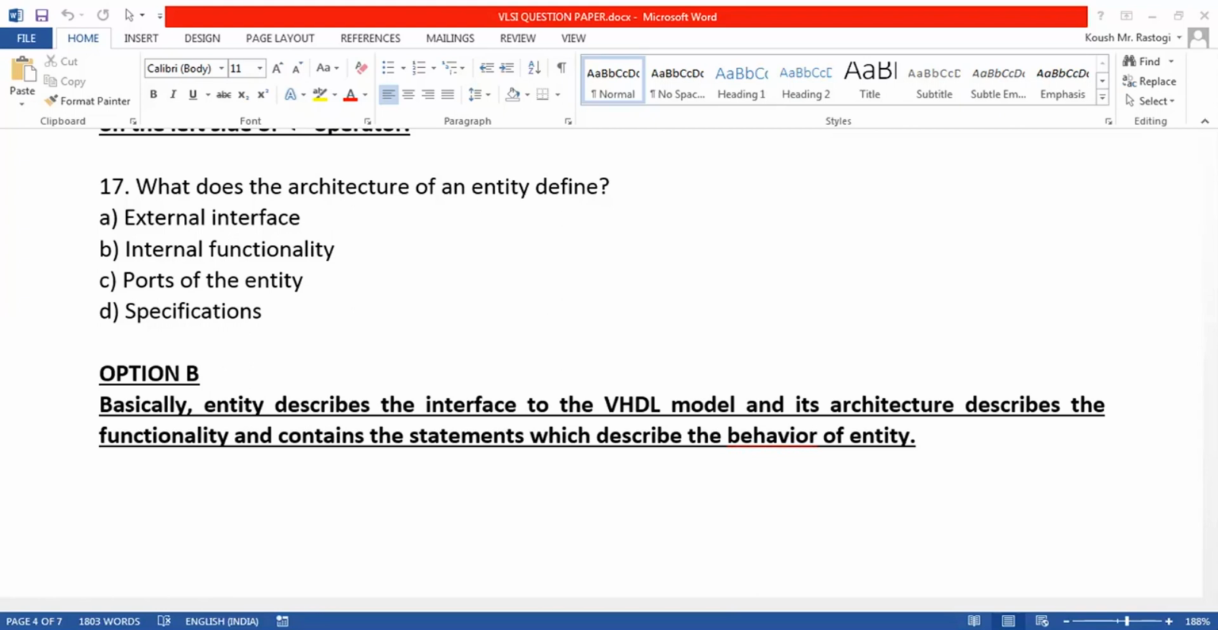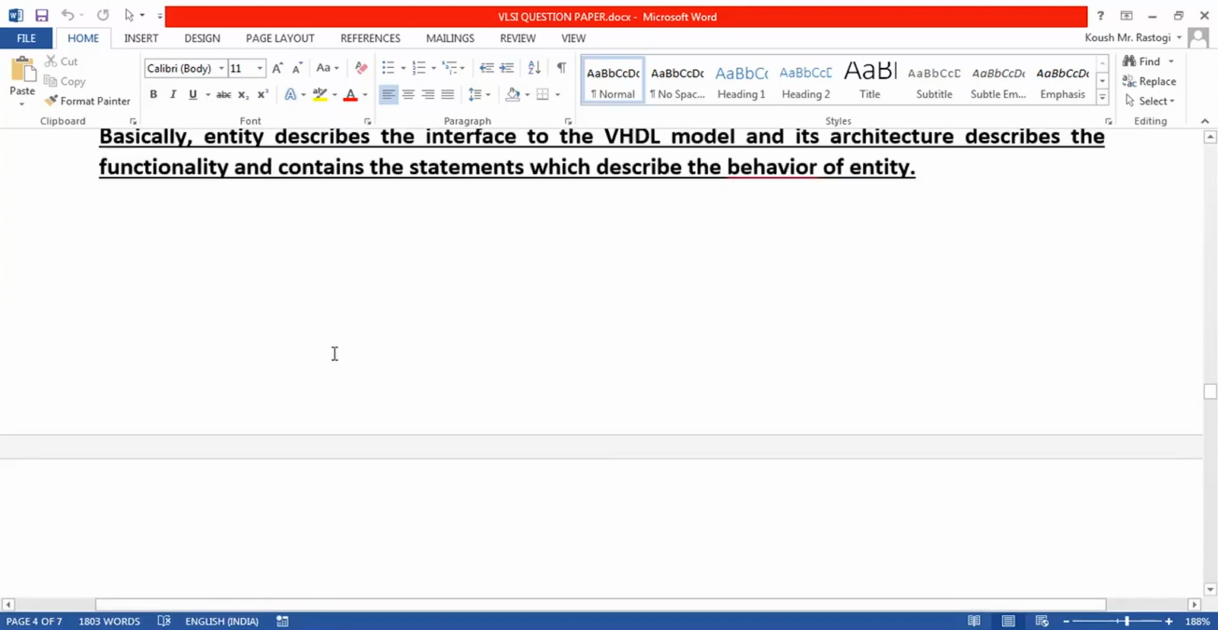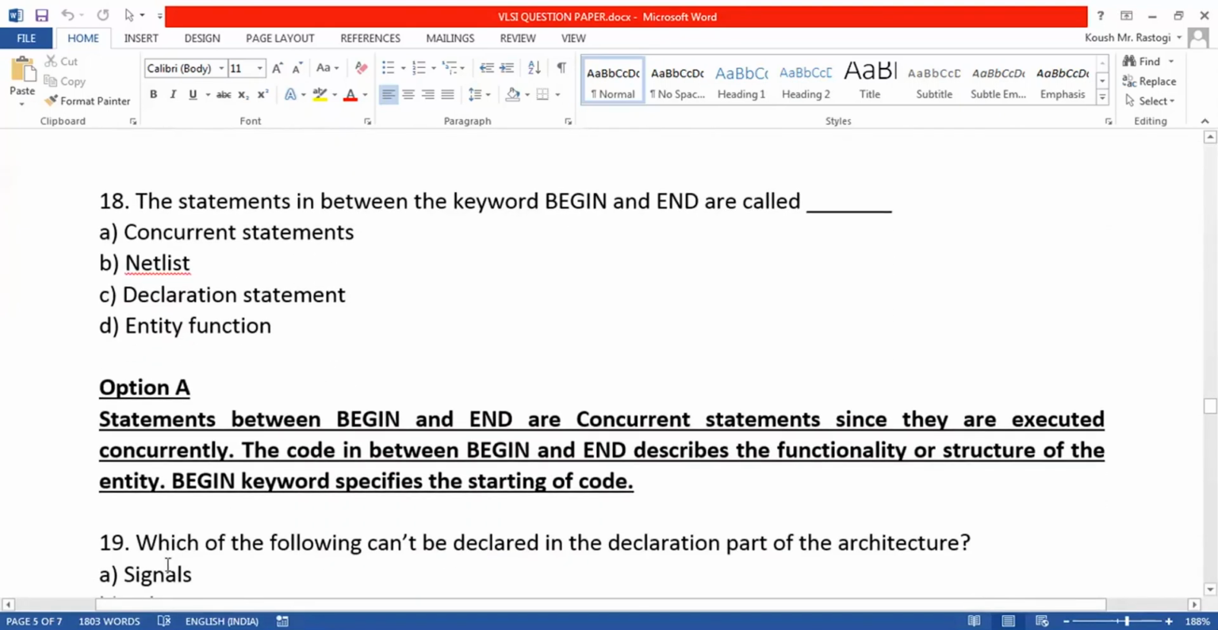So the entity describes the interface and the architecture describes the functionality of the system. Then we are asked what the statements between the keywords begin and end are called. Obviously these are called concurrent statements because they are executed concurrently.